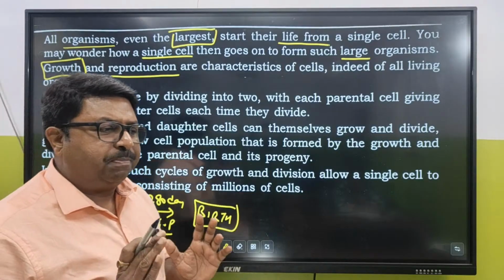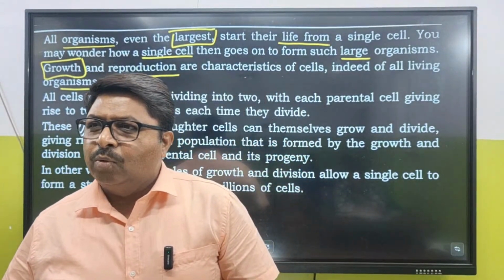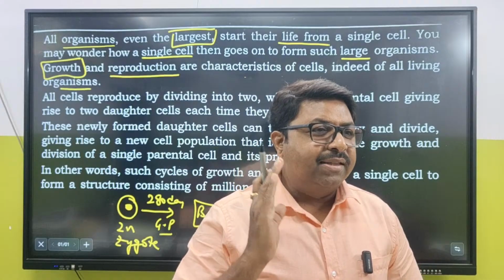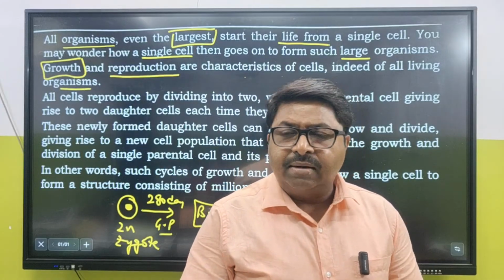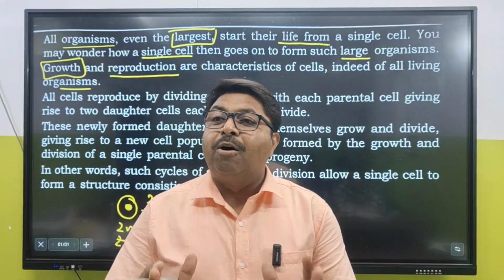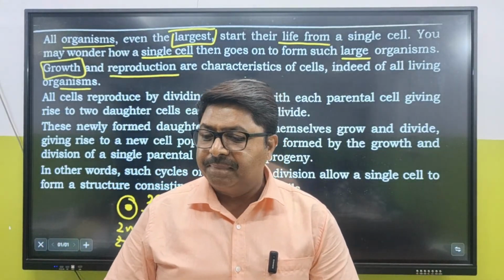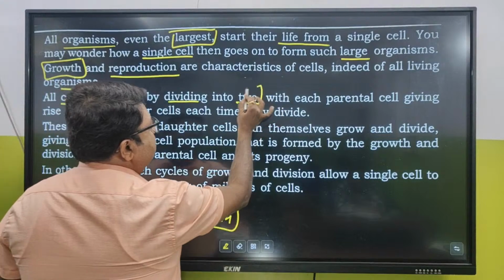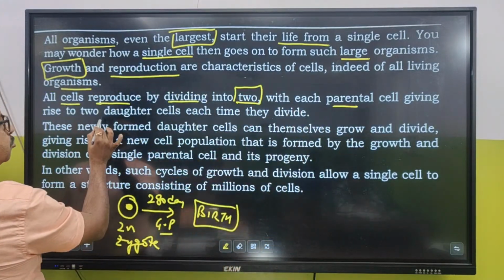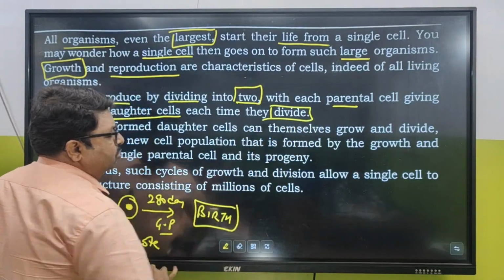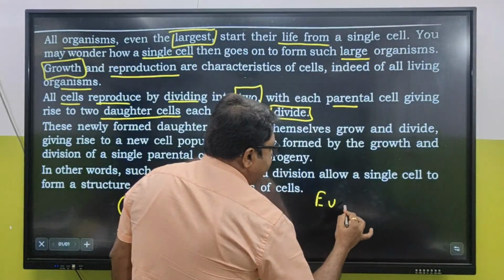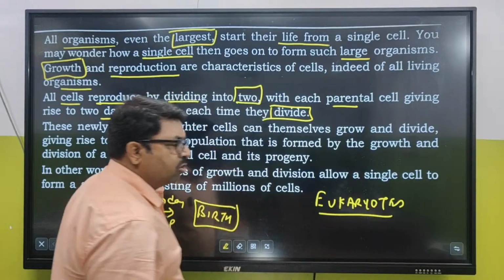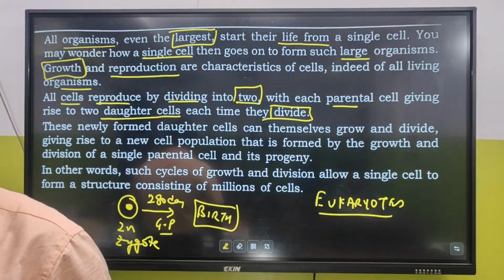Mitosis. Can you imagine within a span of 9 months, the weight of, when you have taken birth, your mother proudly is to say, 3.5 kg हुआ था मेरा बच्चा. Now 3.5 kg. That is within a span of 9 months, see the number of cells which divided to form the whole body. The mitosis rate was huge then. All cells reproduce by dividing into 2, with each parental cell giving rise to 2 daughter cells each time they divide. अच्छा मुझे बोलो तो ये, whenever we talk about cell cycle, we are talking about eukaryotes. Eukaryotes source cell division.